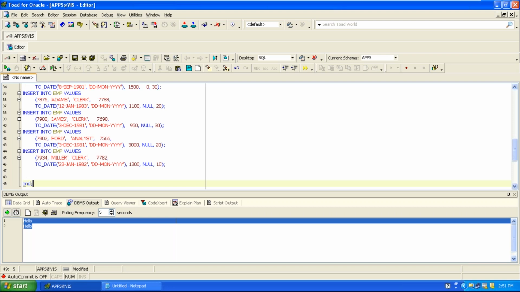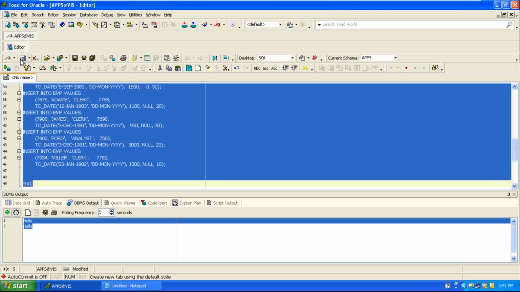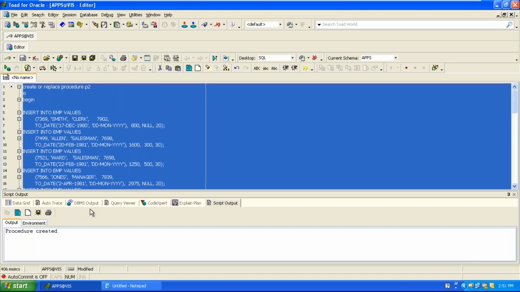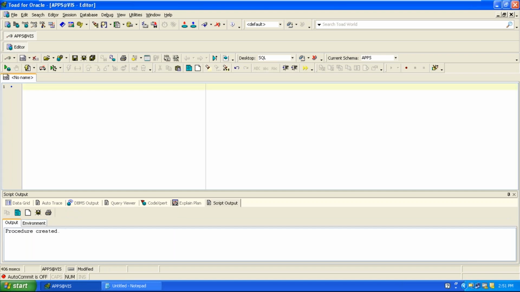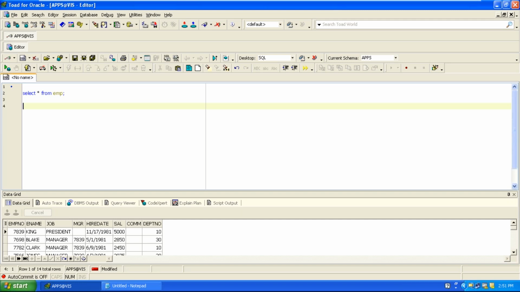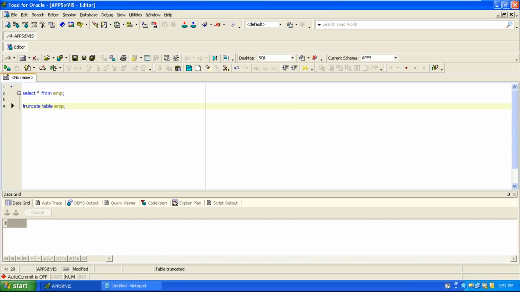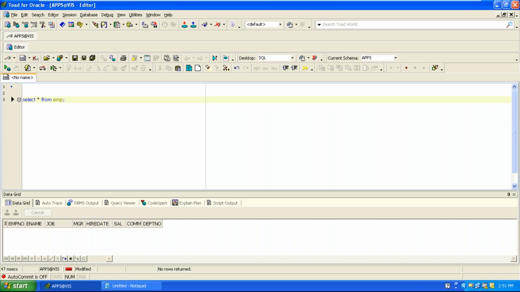How to create the procedure in the Toad environment? Select the lines of code, execute as a script. Procedure has been created. You are done with creating the procedure. Right now your employee table has data. Let's say I deleted all the rows. The table is truncated, so right now it does not have any data. I want to load the employee table with 14 records.